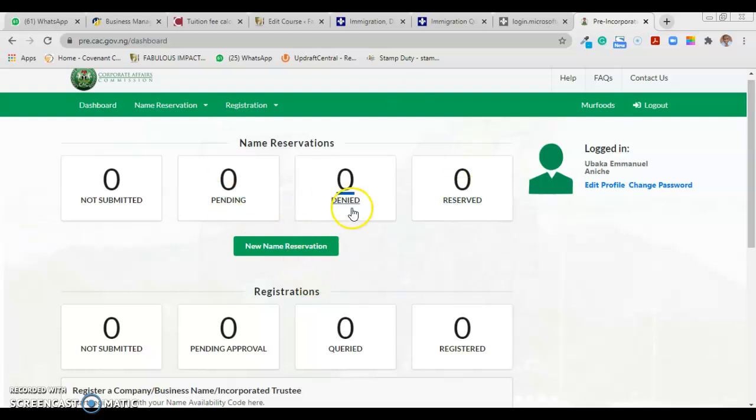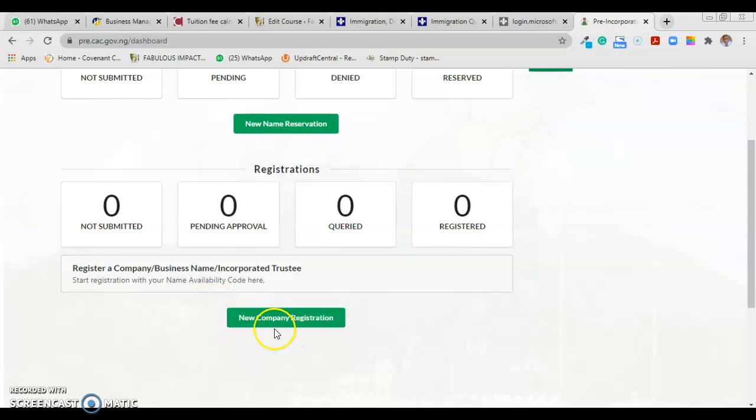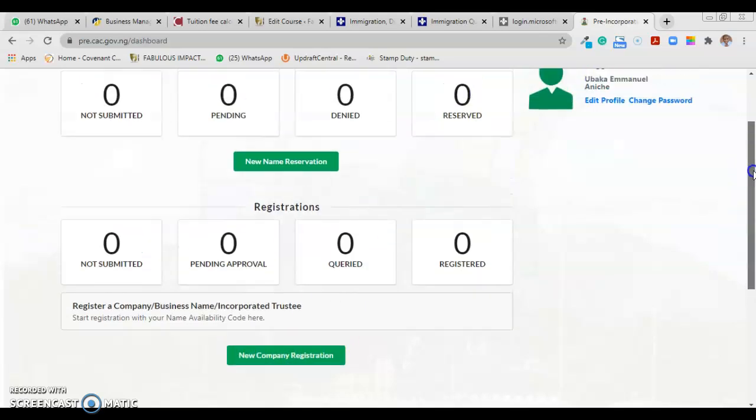So this is my account. In my previous video I talked about how you can create an account, and I did an overview of the new CAC platform. This is the new CAC platform we're talking about. To reserve a name, you log into your account, then you come here. You can see new name reservation. In this section we have new company registration. First, you have to reserve a name before you register the name of the company.